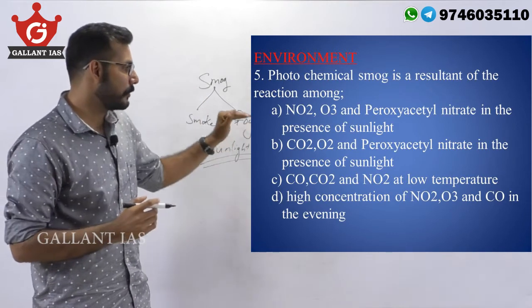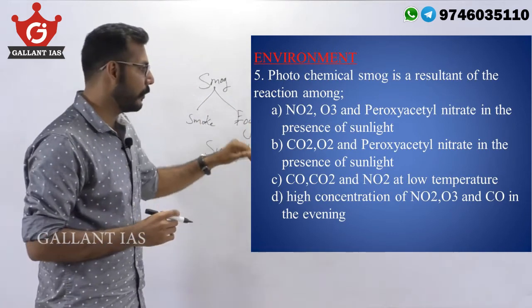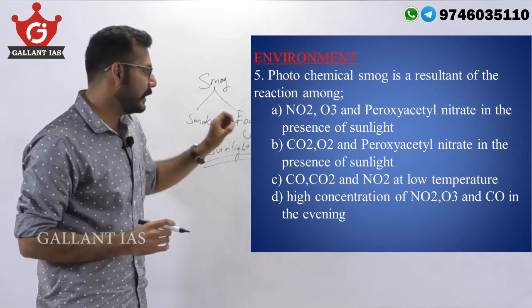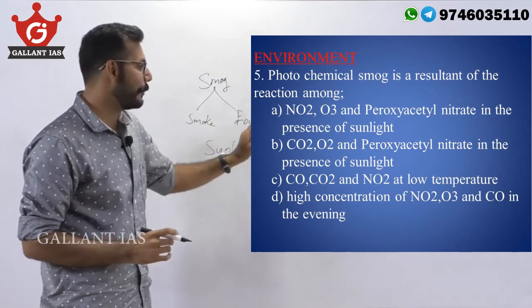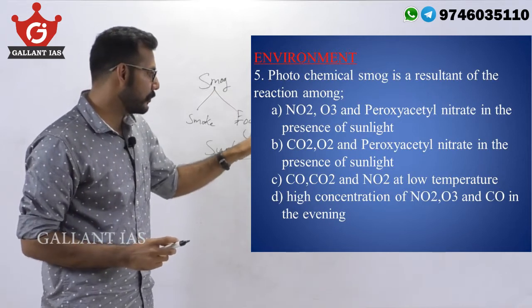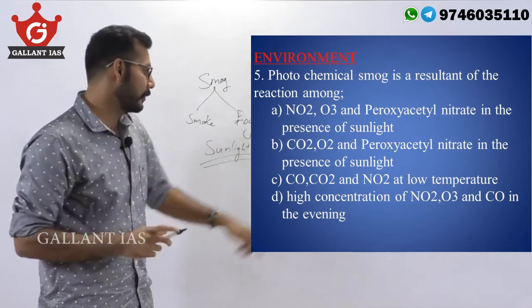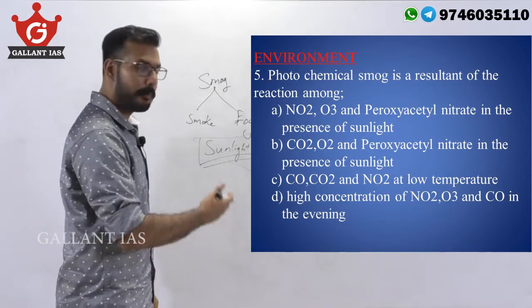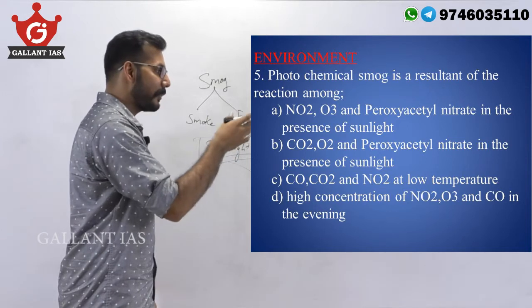So sunlight can't be avoided from the equation. Let's read the options now. Let's try to eliminate something. C and D are prime candidates for elimination, because at the end of it, it's CO2, CO2, NO2 at low temperature. We know a photochemical reaction can only happen under the intense rays of the sun.